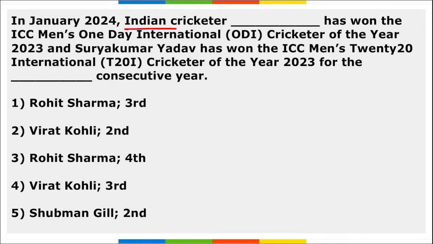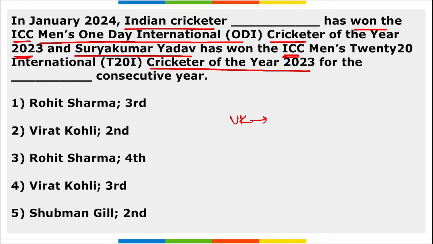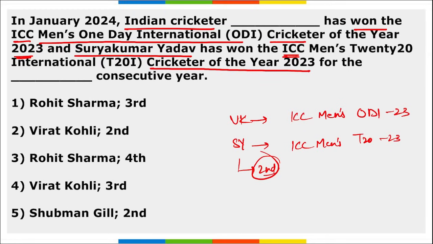Next, in January, Indian cricketer Dash has won the ICC Men's ODI Cricketer of the Year 2023 award, and Surya Kumar Yadav has won the ICC Men's T20 International Cricketer of the Year 2023 for the Dash consecutive year. So remember, Virat Kohli, right? He has won the ICC Men's ODI Cricketer of the Year 2023, and Surya Kumar Yadav, he won the ICC Men's T20 International Cricketer of the Year 2023, and this is for the second term that Surya Kumar Yadav has won this title. So right option is option 2.